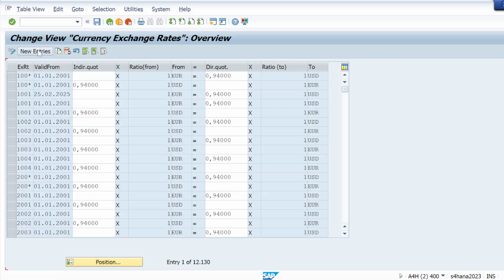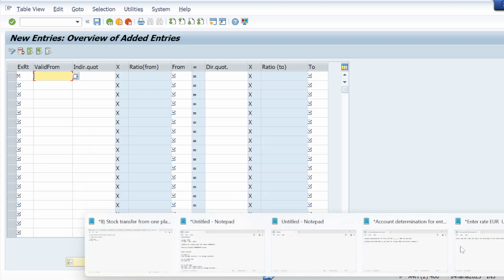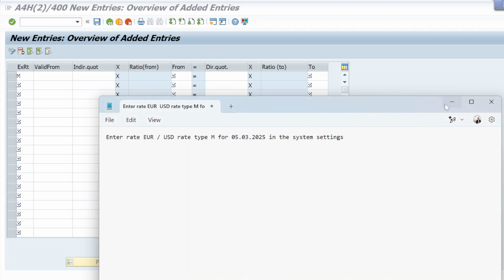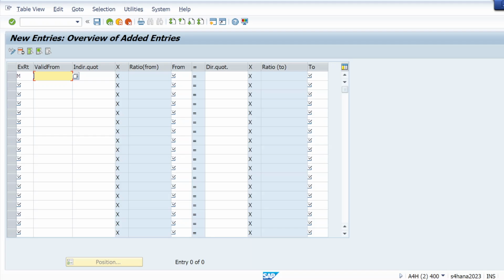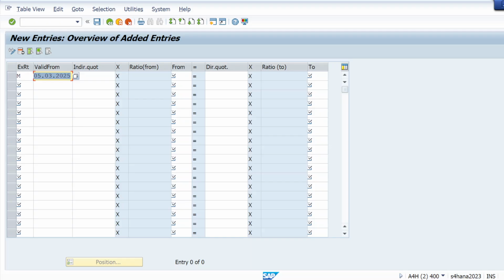Okay, let me go to new entries. Let me give exchange rate M because I'm getting the error for exchange rate M. From here also you can see, I'm getting it for exchange rate M. So let me give exchange rate M, validity date from today. And indirect quotation I will leave blank.